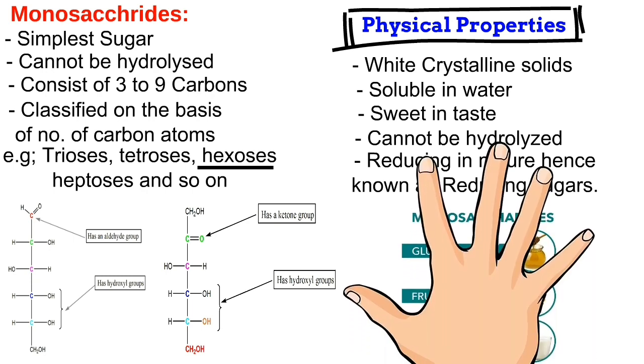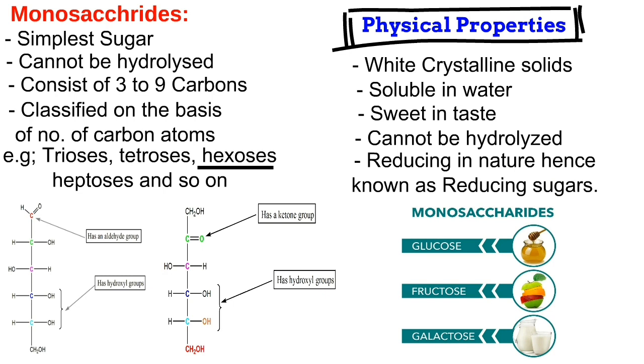Here are some examples of monosaccharides found in our food. For example, glucose is found in honey, fructose is found in fruits, and galactose is found in milk or dairy products. So this is a brief overview about monosaccharides. Now moving ahead towards the second type, which is oligosaccharides.